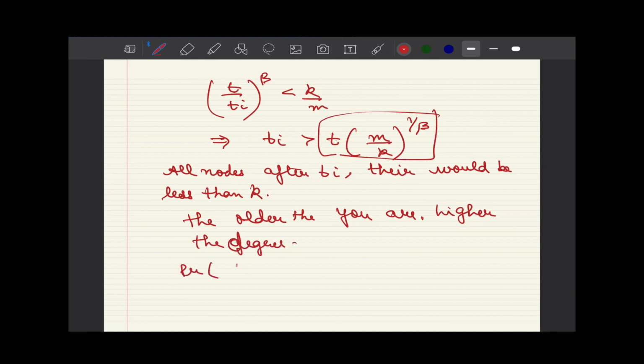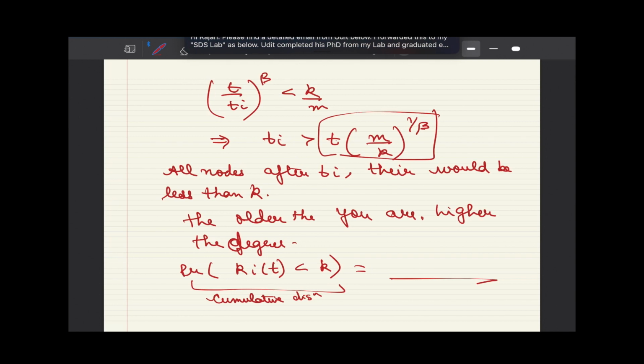And when we look into what is the probability that the node that arrived at the ith instant has degree less than k, we are effectively talking about the cumulative distribution or CDF. And once we take the differentiation or derivative of the CDF, we would get the PDF. But let's first of all look at how this expression looks.